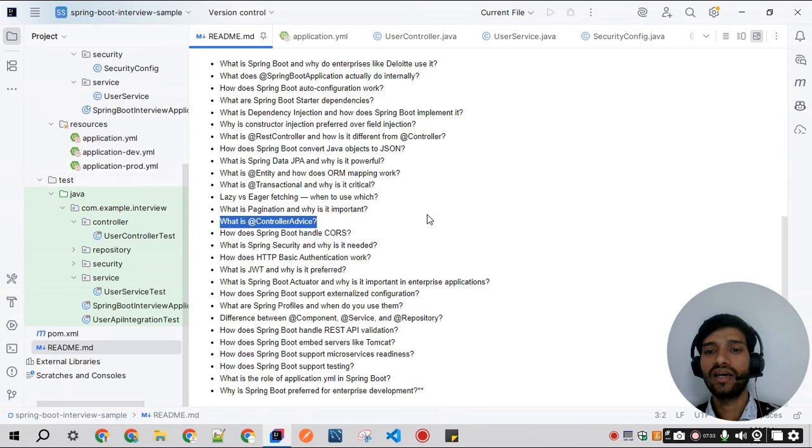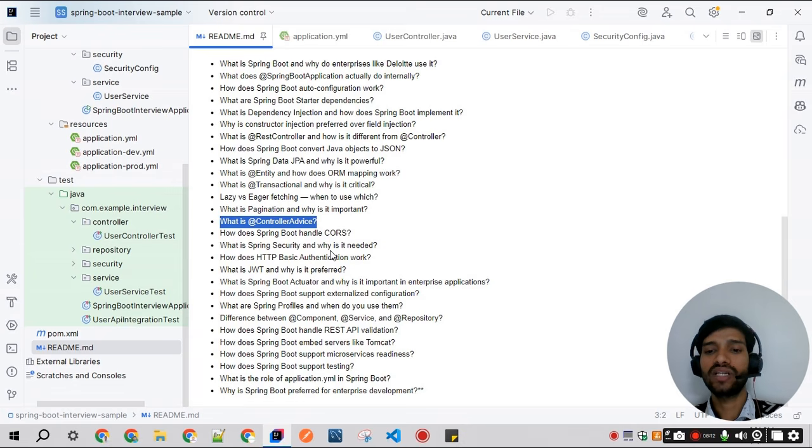Next is the @ControllerAdvice annotation. It provides centralized exception handling. For example, if two or three controller classes are throwing the same exception, then we can use the concept of @ControllerAdvice. It handles the exception globally. Instead of creating three different exception classes, we can create one simple exception class and annotate it with @RestControllerAdvice. This way we get a consistent API error response, and a better logging mechanism.